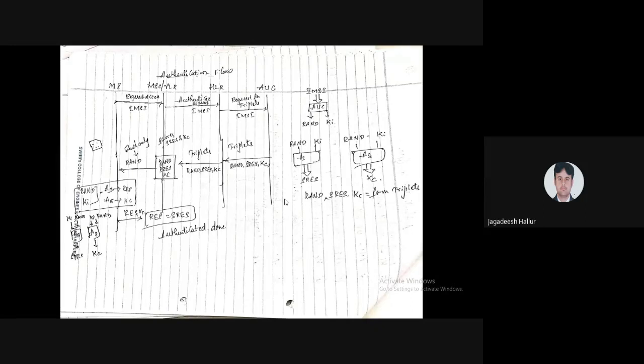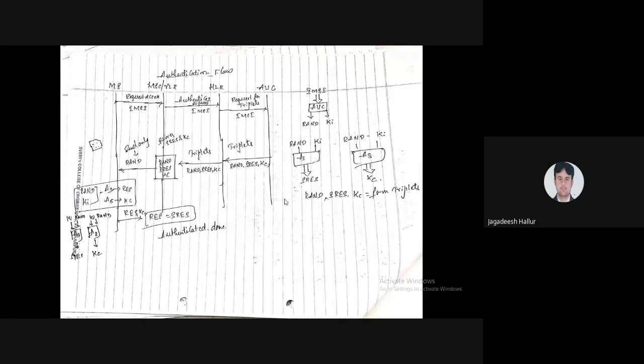So this is the flow that takes place for authentication of an individual user before connecting the call. Before connecting the call, authentication has to take place. Three triplets have to be generated: the first is the random key, the second is SRES, and the third is KC, that is the ciphering key.